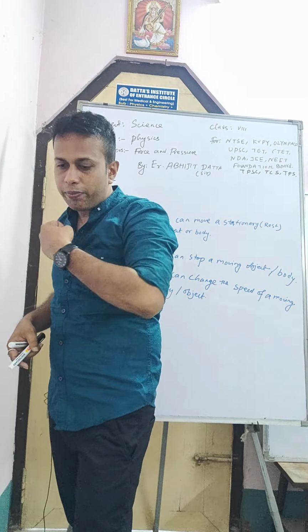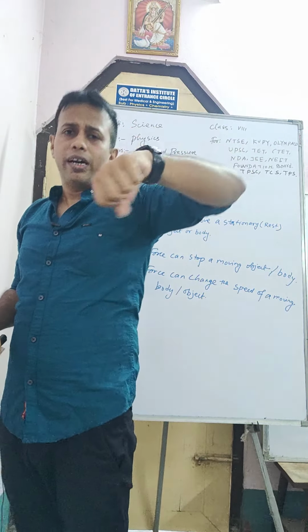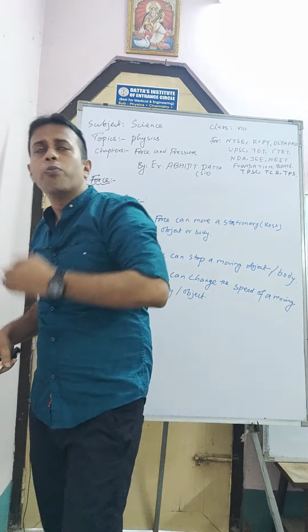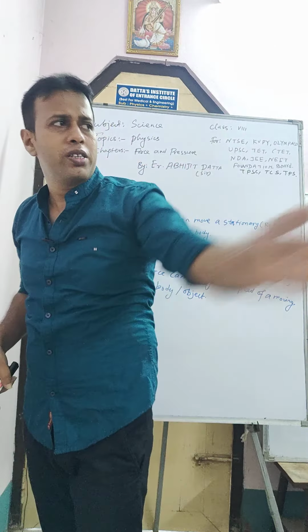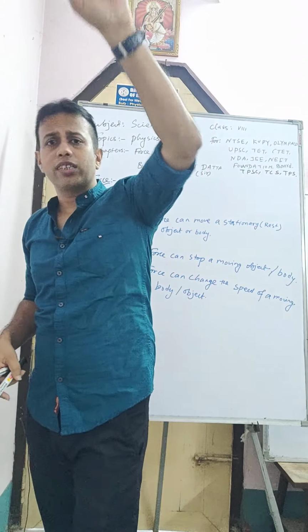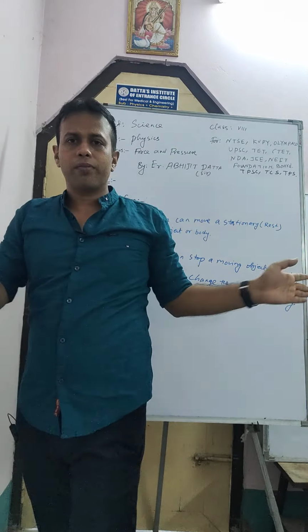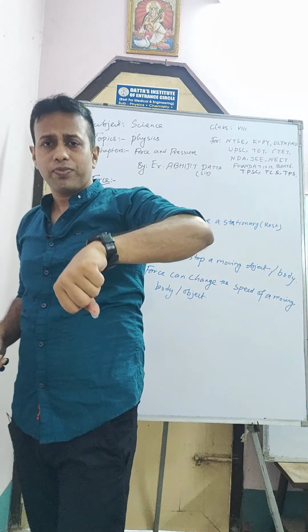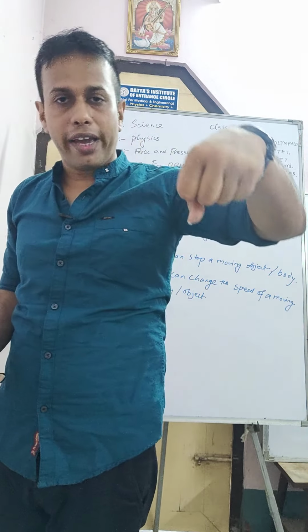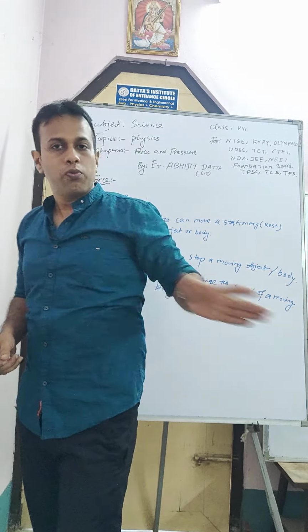Now when the batsman hits the ball, it will move in the opposite direction. It may go to midfield, it may go straight, or it may go anywhere. But by applying force with his bat, the batsman can change the direction of the cricket ball.